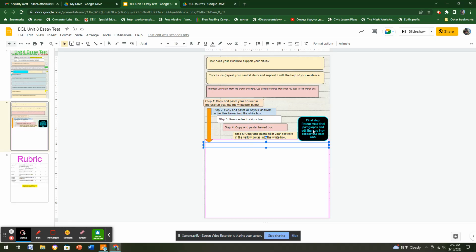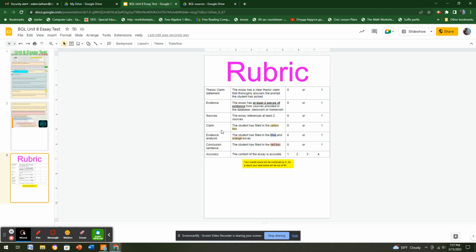Then you're going to reread your paragraphs, edit them, make sure they flow, make sure everything you want is there. You might need to add a couple words. Finally, review the rubric to make sure you get a good grade. If you have an essay thesis, you'll get 1. If you have evidence, at least 2 pieces of it, you'll get 1. If you get sources, 2 sources, 1.